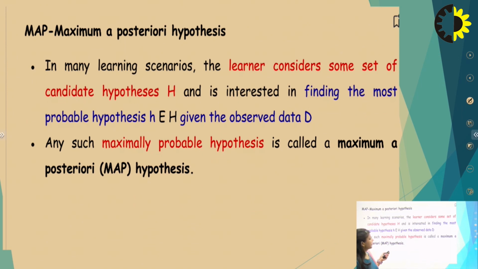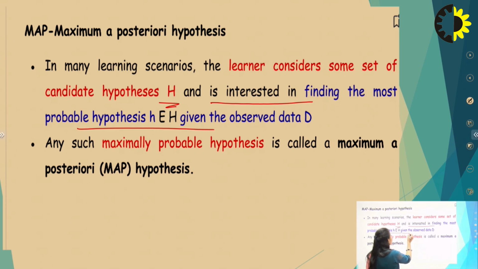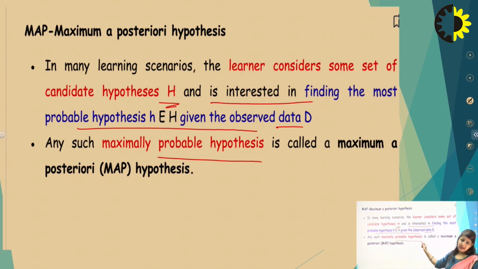So in many learning scenarios, the learner considers some set of candidate hypotheses H, and is interested in finding the most probable hypothesis h given the observed data. We just have to find the most probable hypothesis so that we can find the final classification, and the maximum probable hypothesis is called the maximum a posteriori hypothesis. So we have to calculate the posterior probability of the hypothesis and optimize it. That is called a maximum posterior hypothesis.